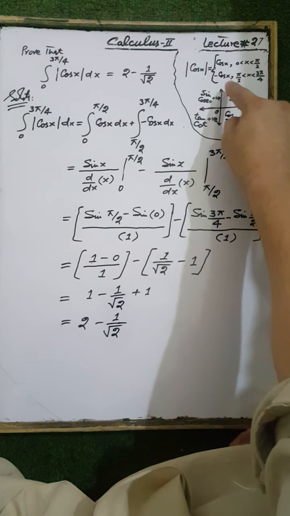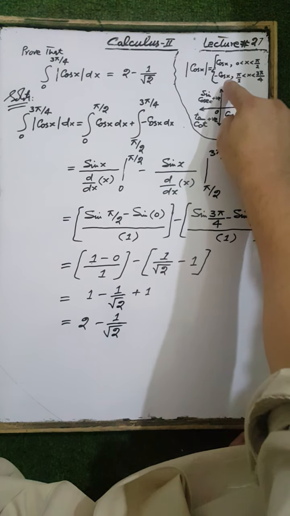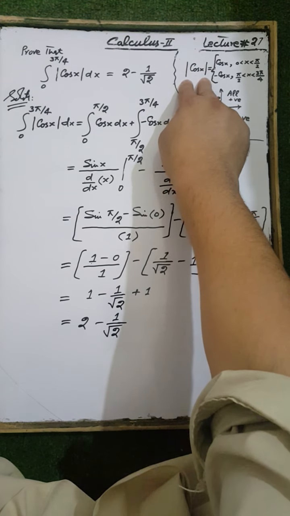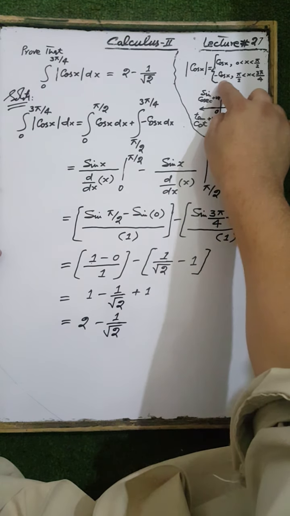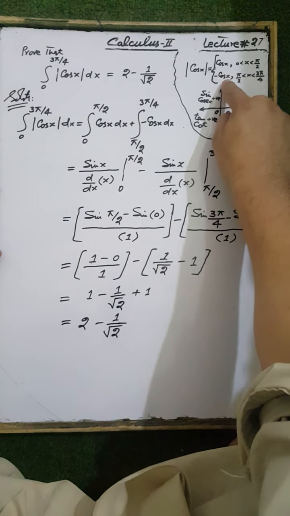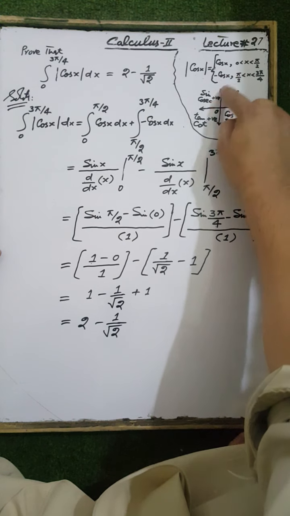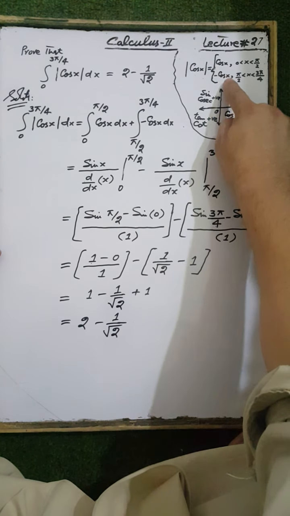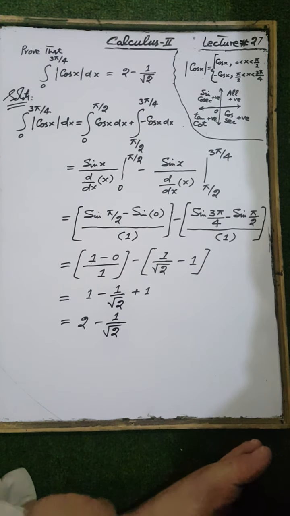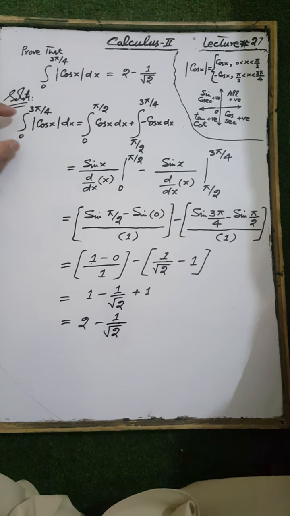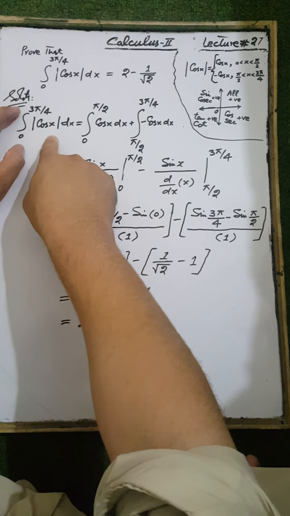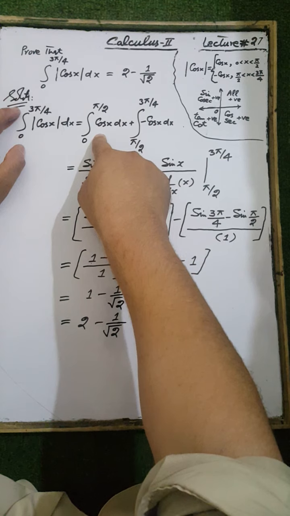the value of cos x will be negative, and the absolute value, according to the condition of absolute value, will be calculated from minus 1 multiplied by cos x, because when the angle is in the second quadrant, cos x will be negative, and negative multiplied by negative will be positive, which satisfies the condition of the absolute function. Therefore, the integral of |cos x| from 0 to 3π/4 is equal to